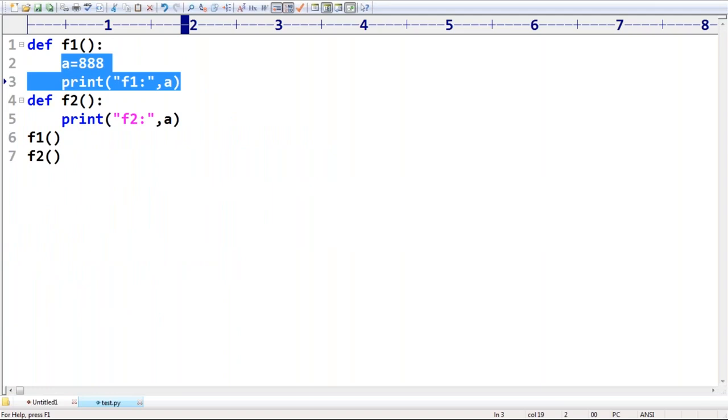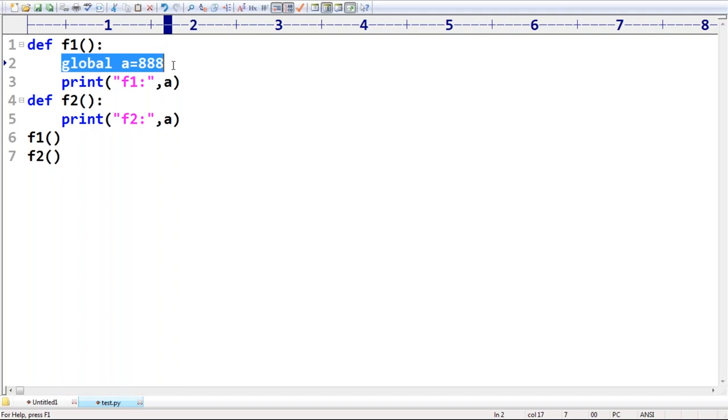Sir, now inside a function, I want to declare a global variable. Sir, can you please make this one global? Can you please make it available for all? What you can take is, sir, global A is equal to 888.